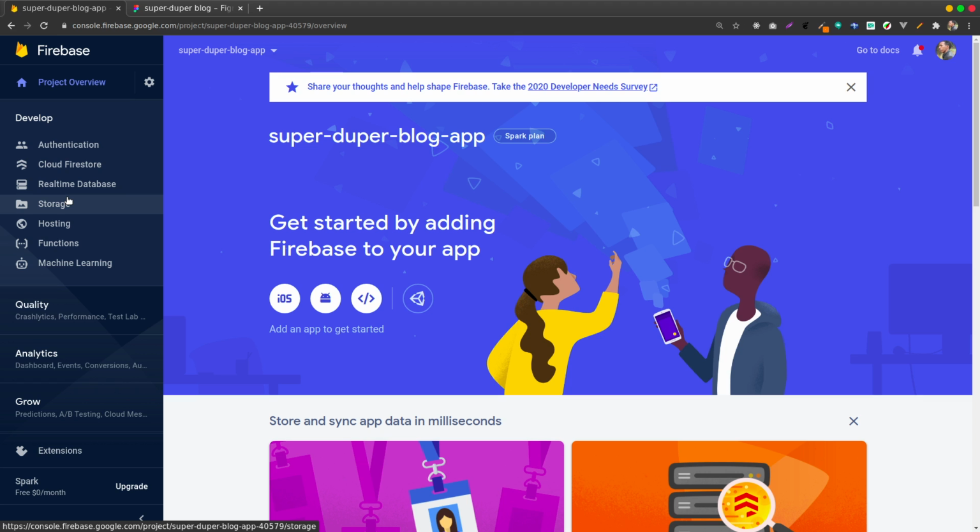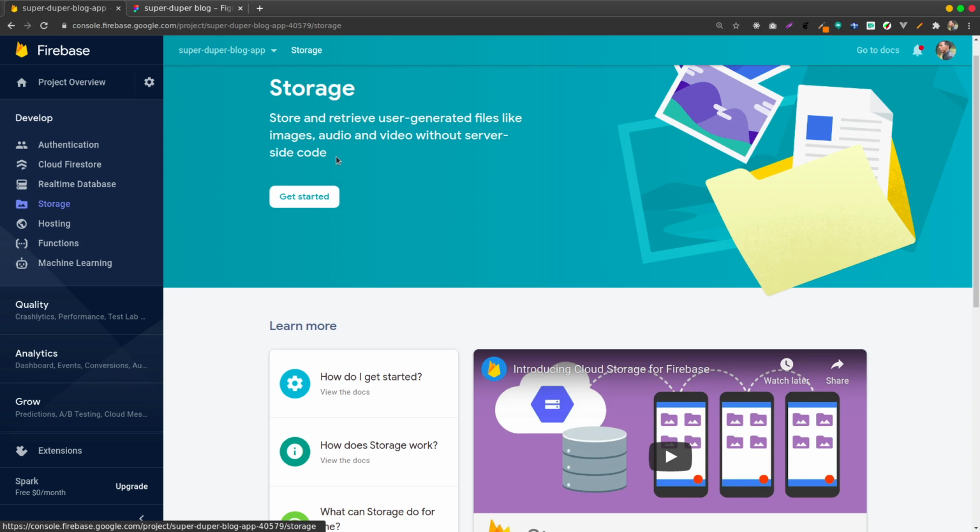I don't know why. You can see it says store and retrieve user generated files like images, audio, video without server-side code. But in our case, I will look at authentication because I want to log in with Facebook, with Google, and with email. Okay, so click on authentication. Then of course it will give me this page, but I have to wait a second real quick.